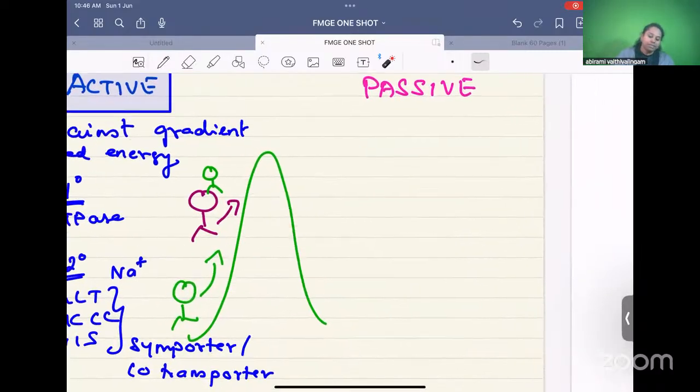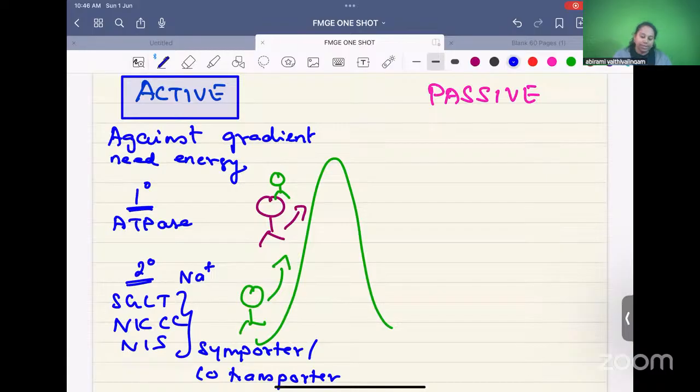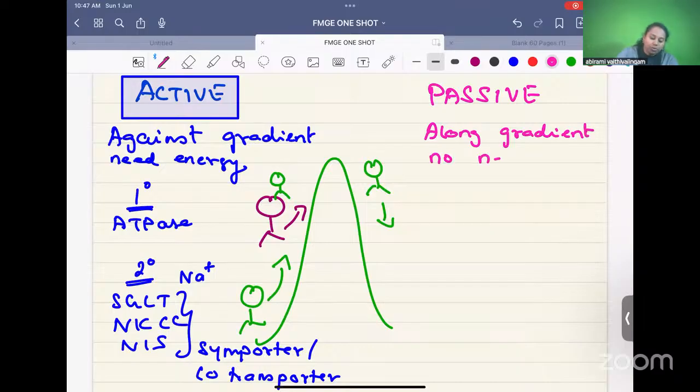Now, what is passive type of transport? Now, let's say Dr. Siddhi is already on top of the mountain. Siddhi just wants to come down. Do you need energy for this? You're coming from high to low. So, when you come along the gradient, along the concentration gradient from high to low, you don't need energy. No need of energy. This is called passive transport.